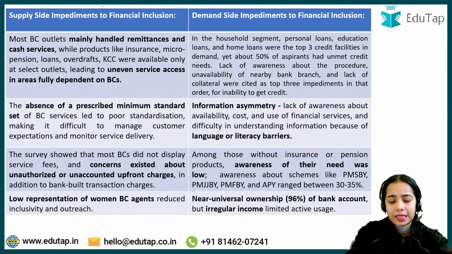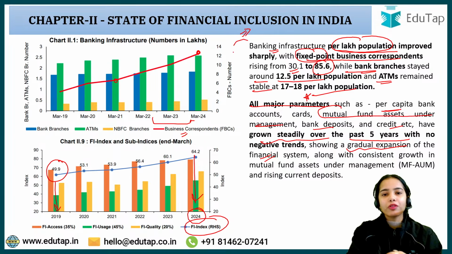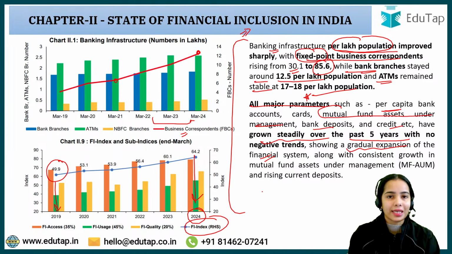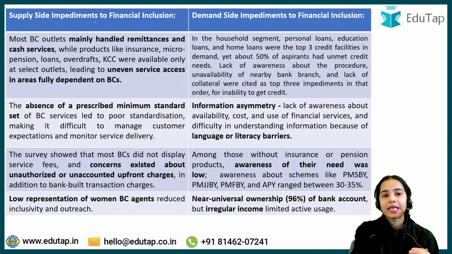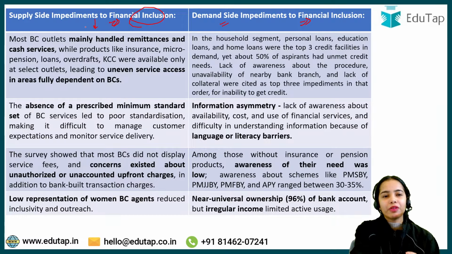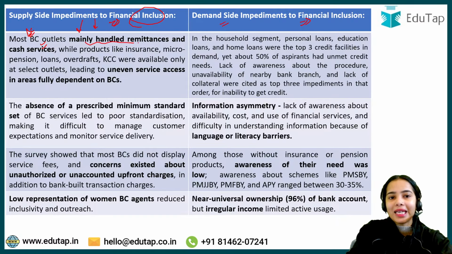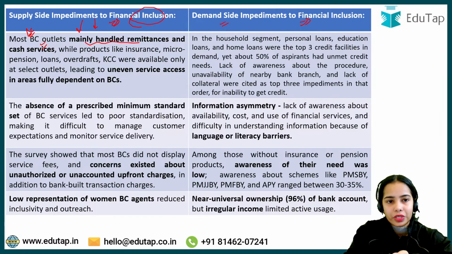Now coming to the supply side. So we are talking about the state of financial inclusion in India. We have talked about how slowly there is improvement happening, but there are also some supply side impediments and demand side problems to financial inclusion. So if a question comes on financial inclusion and the impediments or problems in front of it, you can use these points. Okay, I will briefly tell you what these points are. So most business correspondent outlets mainly handle remittances and cash services.